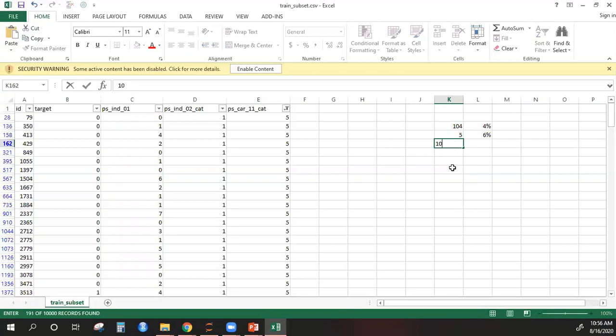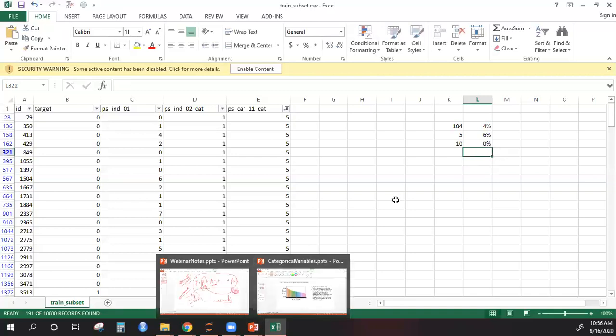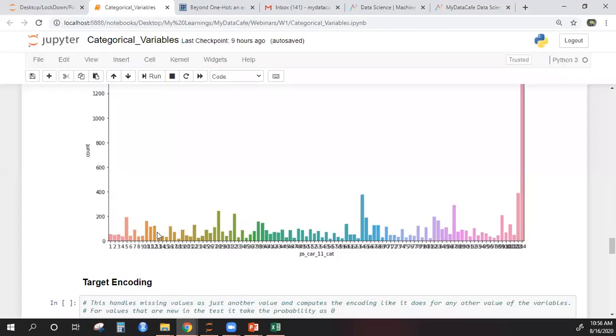And similarly you might have some other category. Let's say I have a category which is 10, which has 0% ones in your data. Now if you just go for a random binning, if you just bin these small categories, you might bin variables which have different information with respect to the dependent variable. I hope everybody is understanding me, because the goal here is to track how each of the unique levels is affecting the dependent variable. So for each level, is it so? Let me give you a small example.